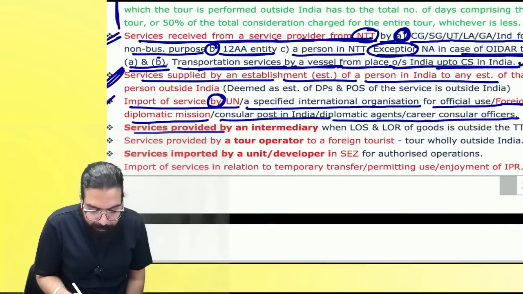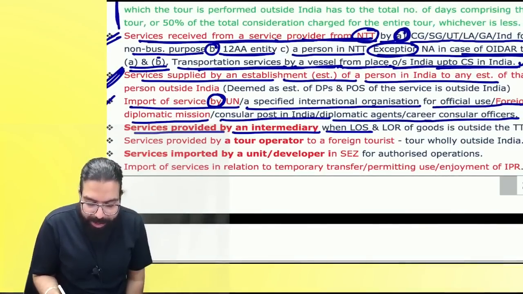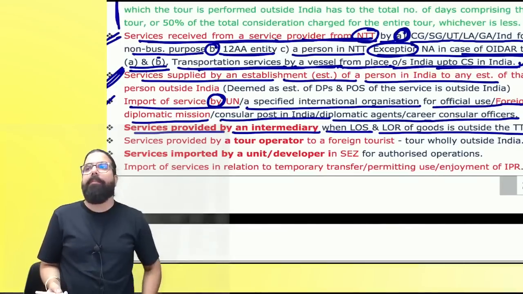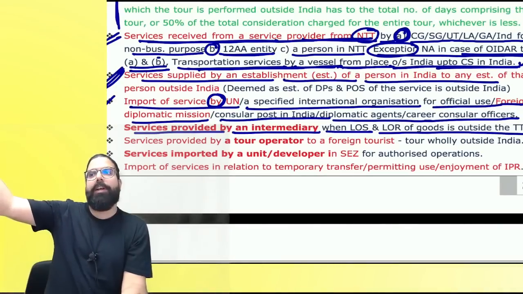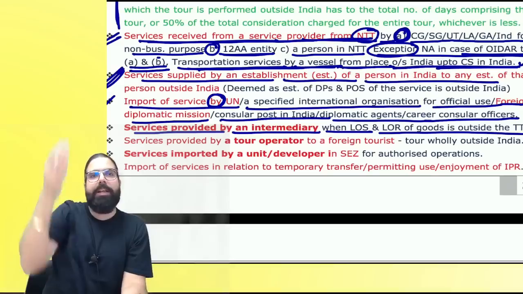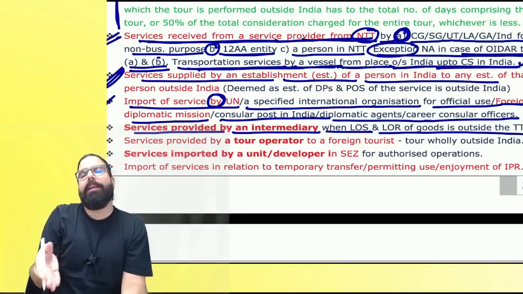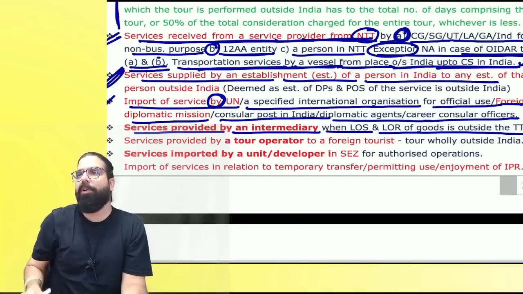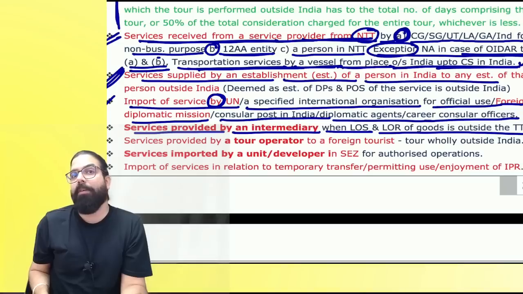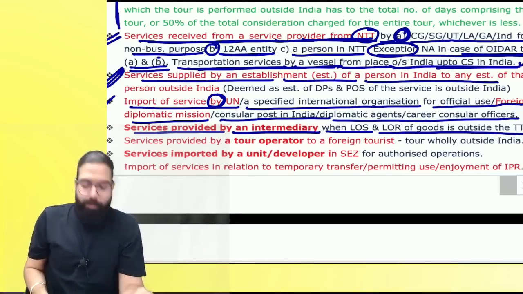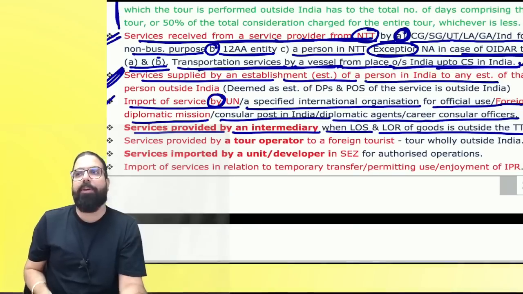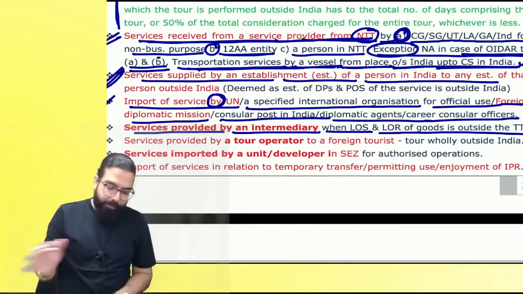Or services provided by an intermediary when location of supplier and location of recipient is outside the taxable territory. Then supplier is also outside India, recipient is also outside India, intermediary is in India. Do you think supplier will pay? Do you think recipient will pay? They are telling that where location of supplier and location of recipient both are outside India, there will be no GST. Forget it.